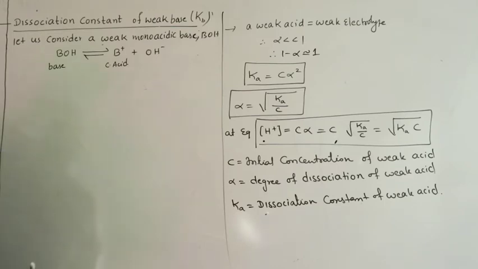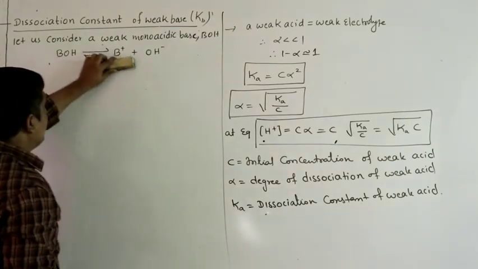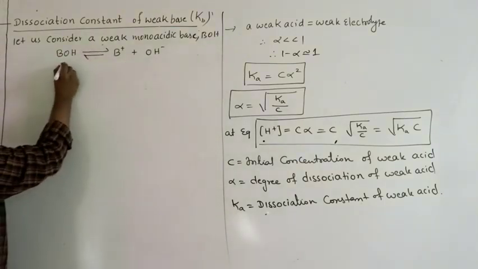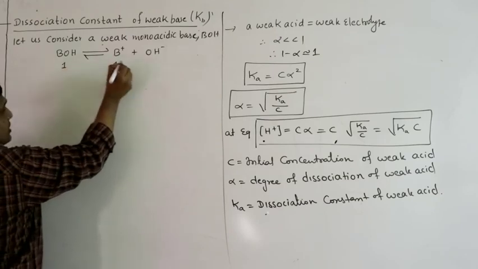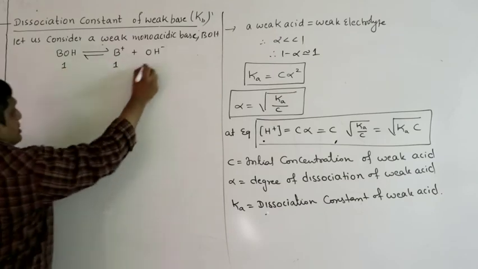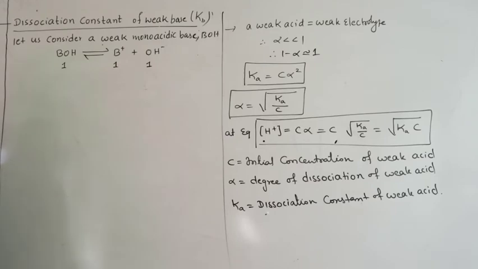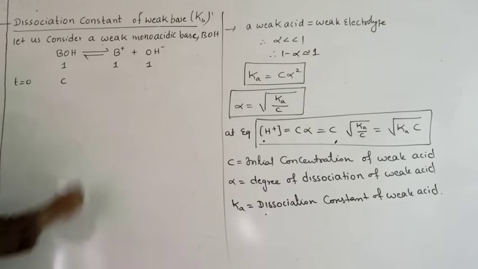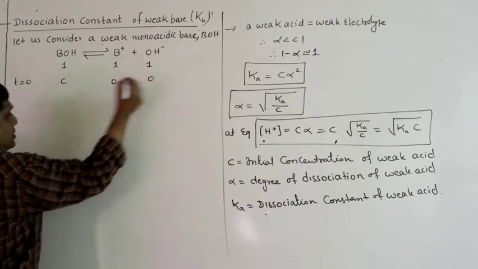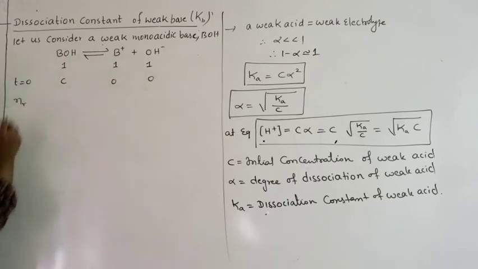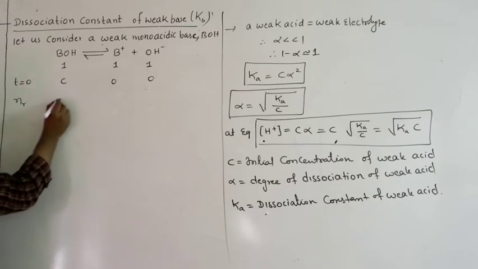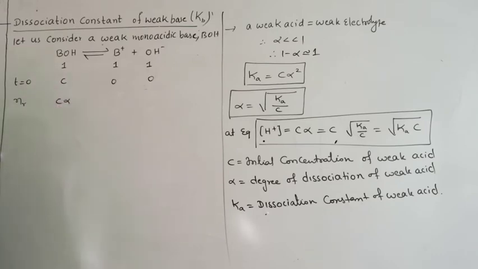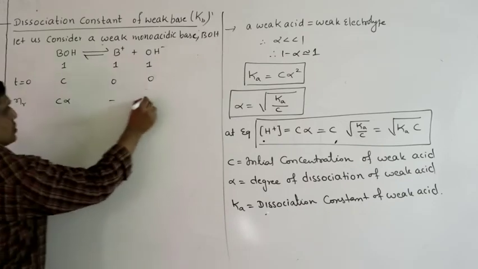If I proceed the normal way, let us say I take 1 mole of BOH. If it dissociates completely, you will get 1 mole of B plus and 1 mole of OH minus. So at time t equal to 0, let us assume the initial concentration of base as C moles per liter. These two will be 0. Let us assume alpha is the degree of dissociation, then C alpha moles will dissociate. These two are not present.